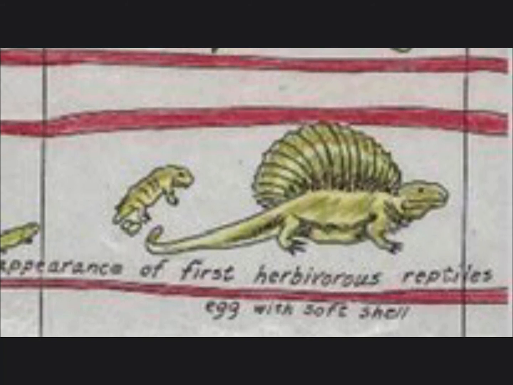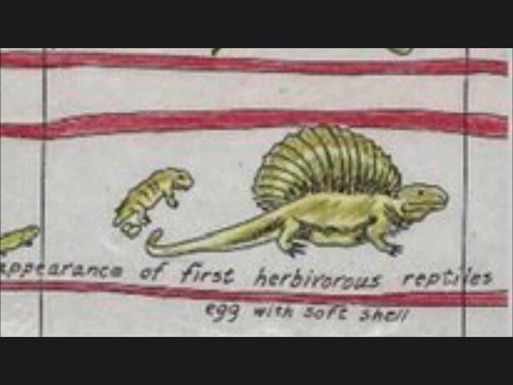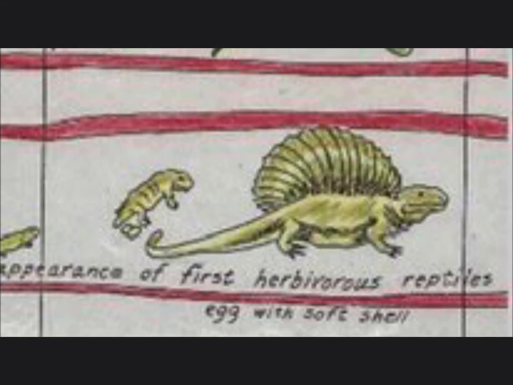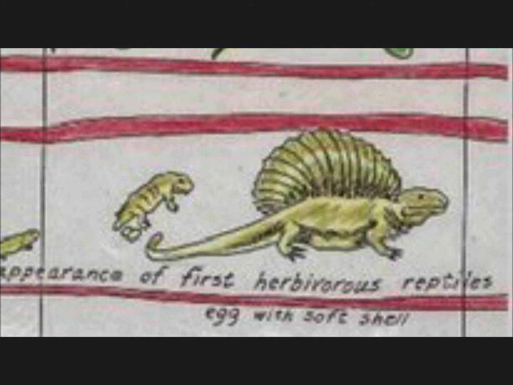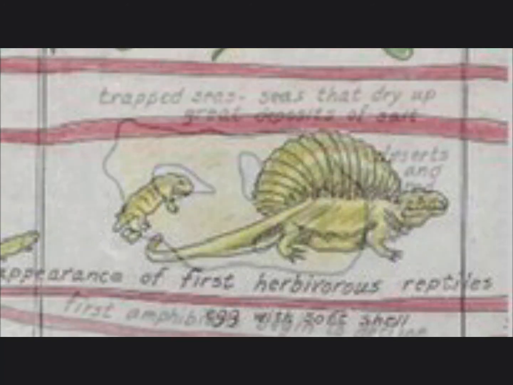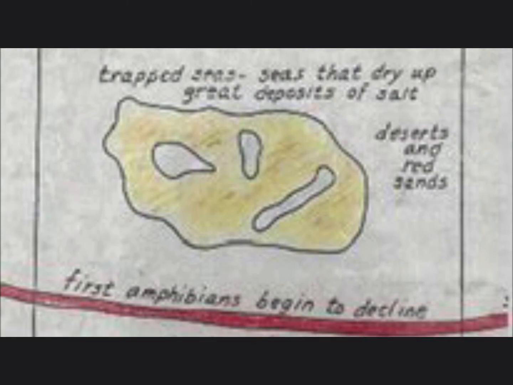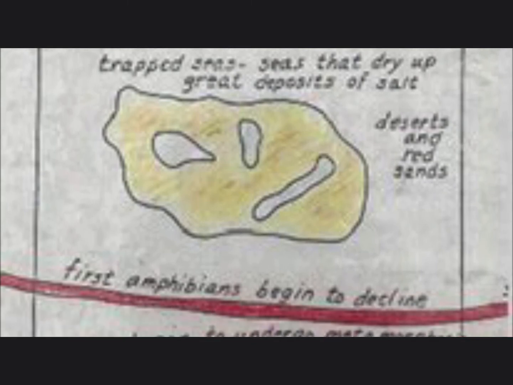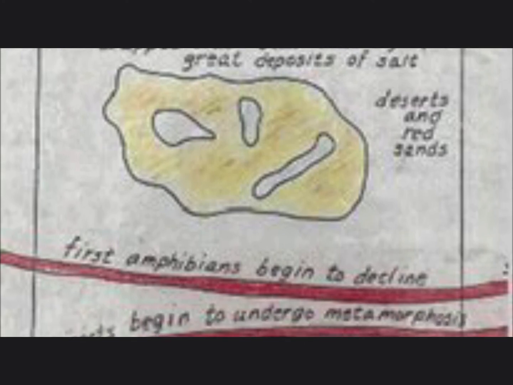Another type example of an early reptile was the Ophiocodon. It was a 12-foot lizard-like body with an alligator-type head and jaws with many sharp teeth. There were great deposits of salt being formed as the trapped seas began to dry up and the first deserts and red sands appeared on Earth.